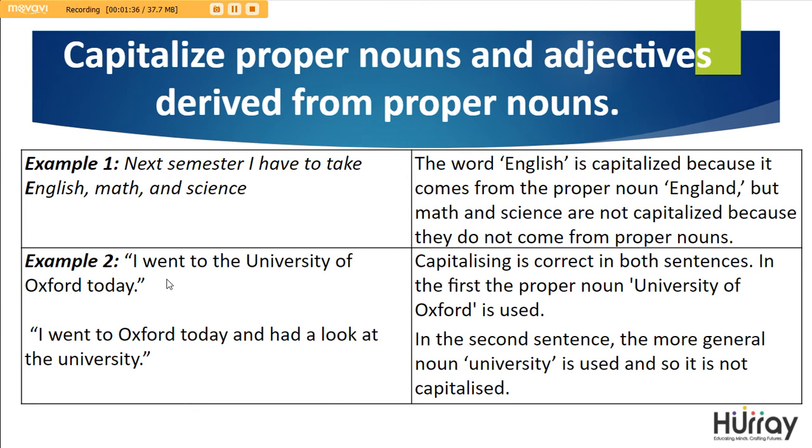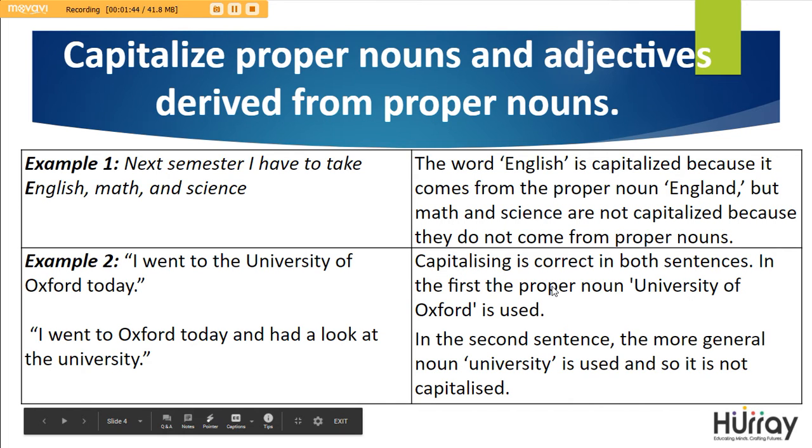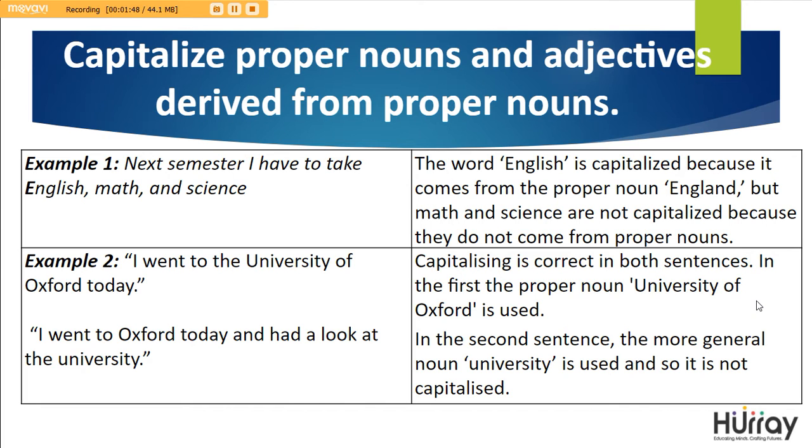Now let us look at example 2. I went to the University of Oxford today, or I went to Oxford today and had a look at the university. Capitalizing is correct in both sentences. In the first, the proper noun University of Oxford is used. In the second sentence, however, the more general noun university is used and so it is not capitalized.